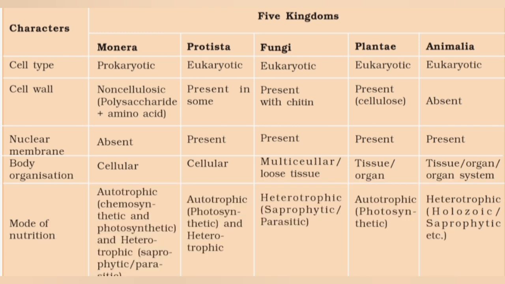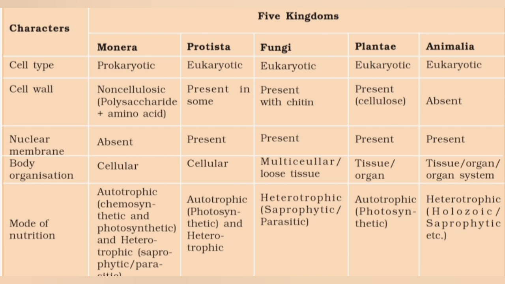Now coming to the characteristic features, if you compare, we already learned that the classification of Whittaker was based on the cell type, cell structure or organization, then mode of nutrition, reproduction, and phylogenetic relationship. Of this, first let's consider cell type. Cell type can be of two types, either prokaryotes or eukaryotes. What is the difference?